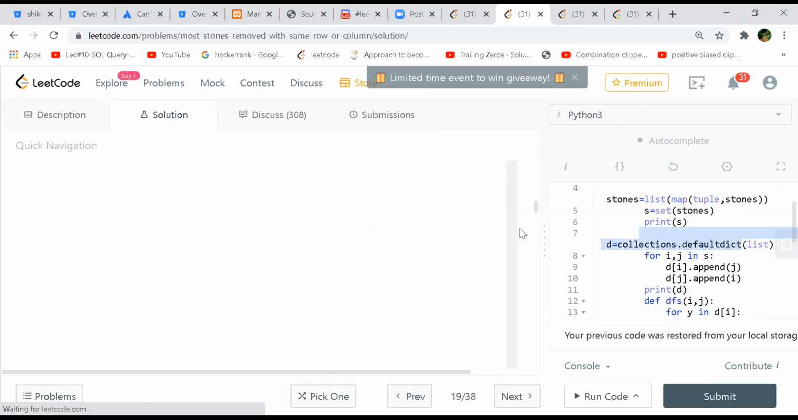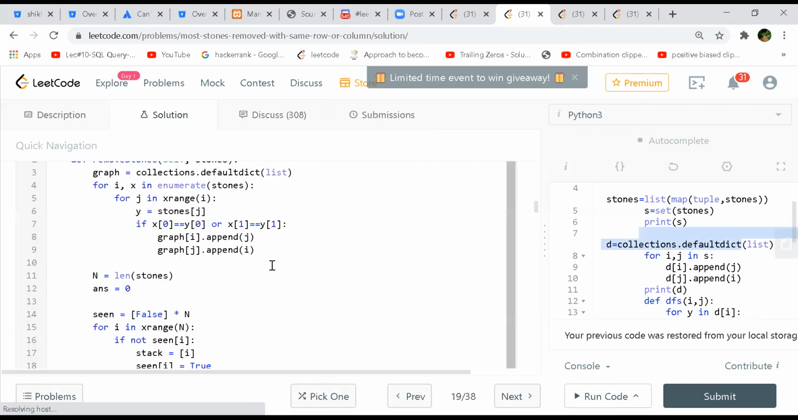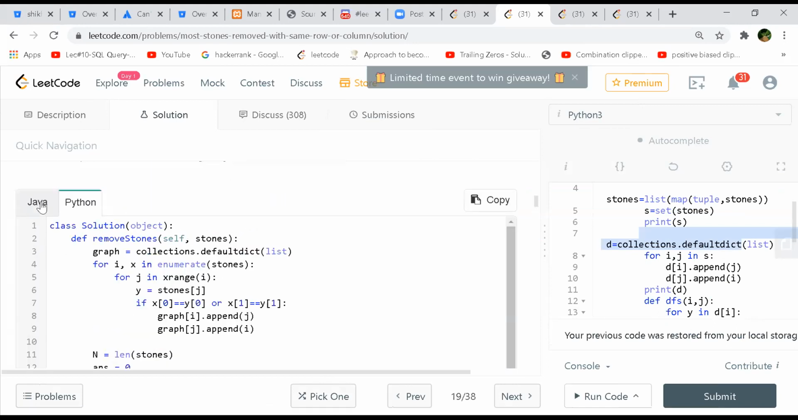No, it's not. Loading. Okay, Java. Yeah.